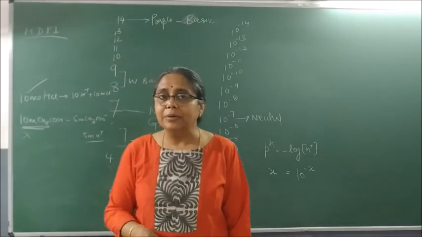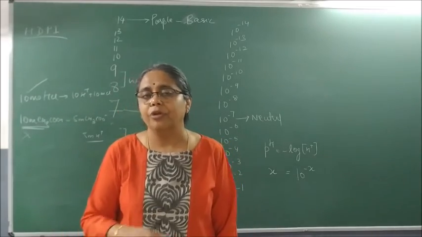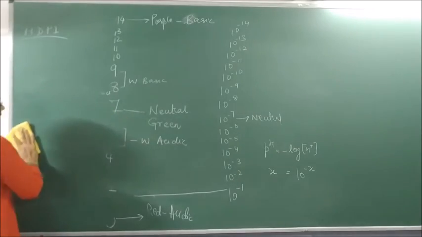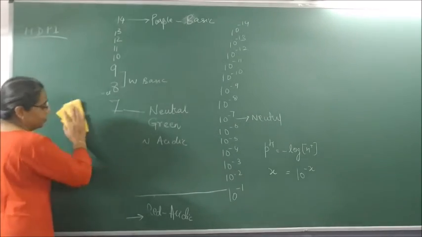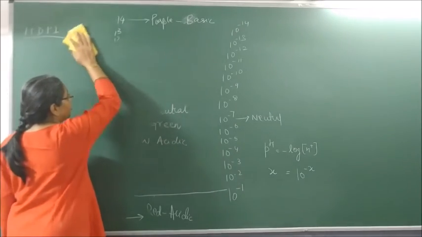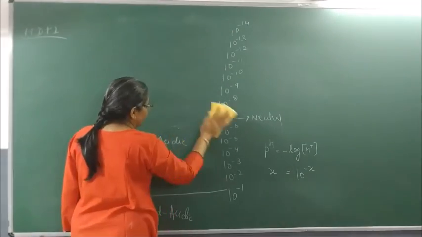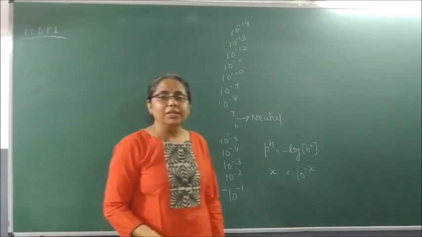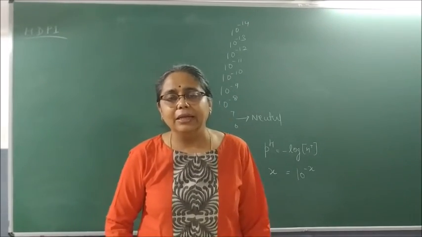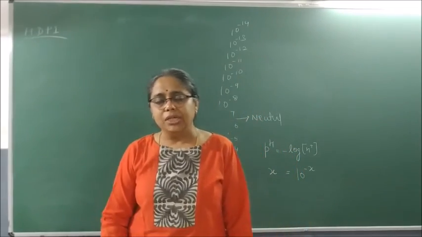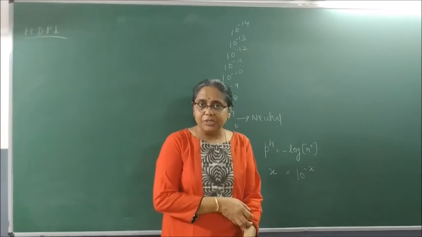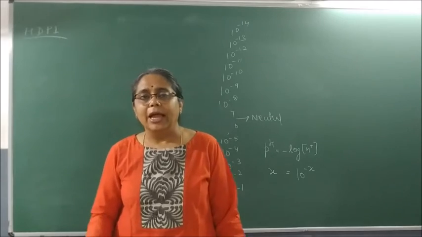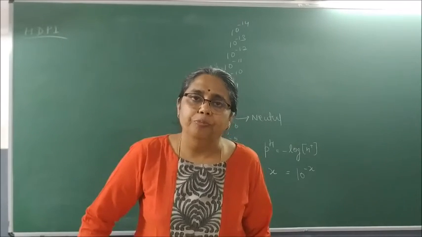Today we have studied something slightly different from every day's class, so we will repeat the whole thing from the beginning as we often do. We will start again from the chapter of acids, bases and salts. Acids are substances which are what to taste? Sour to taste, and they turn blue litmus red. Bases are substances which are bitter to taste, soapy to touch, and turn red litmus blue.